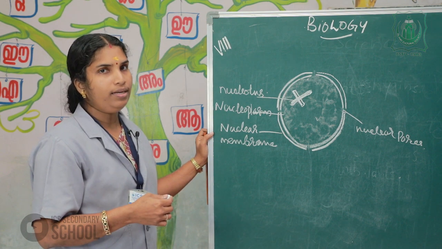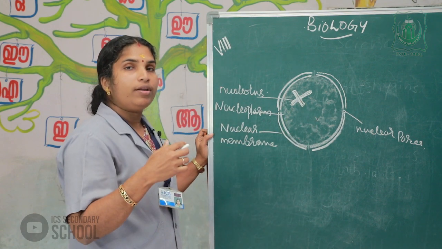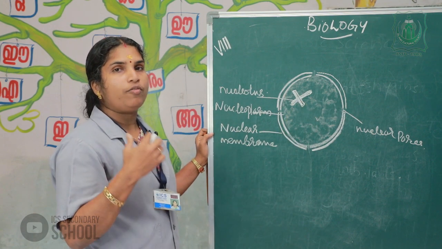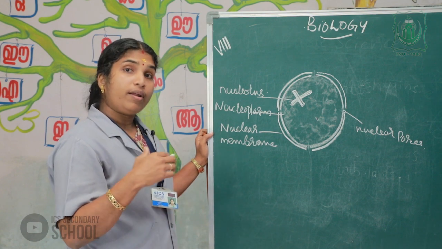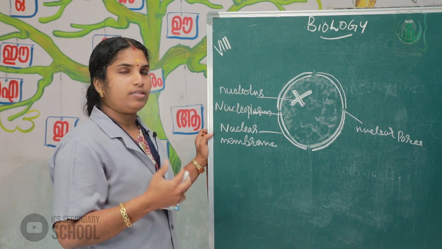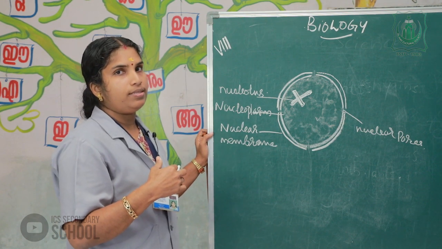It helps to control protein synthesis, passing the message for protein synthesis.